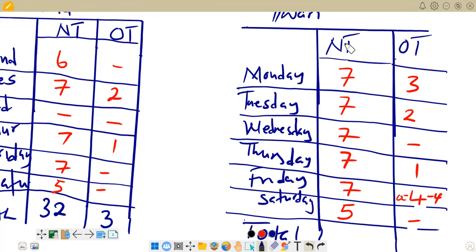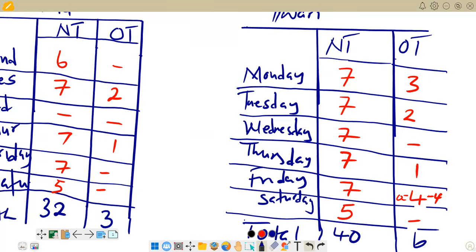So if you add normal time for Tiwari, you say 7 plus 7 plus 7 plus 7 plus 7. Then we add 5 again. You are going to get 40 here. And then for overtime, we have 3 plus 2, we get 5. Then we add 1, 6. And here we have nothing. So we are having 6 here for overtime, 41. So that's what we have.